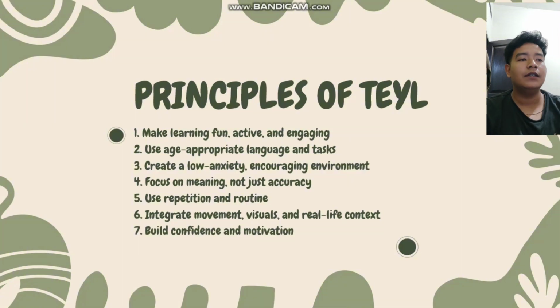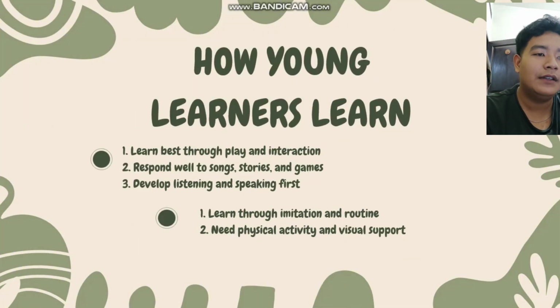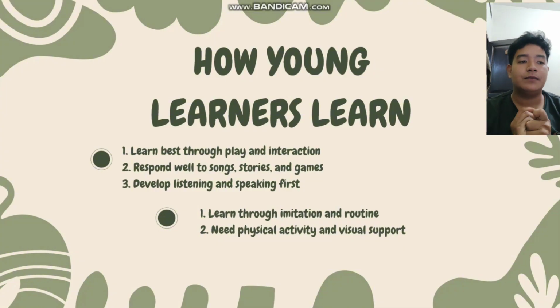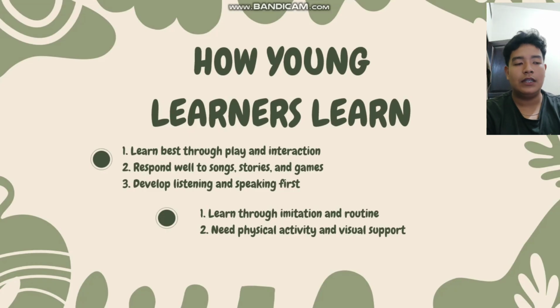And then the next one is how young learners learn. There are five points. The first point is learn best through play and interaction. The second one is respond well to songs, stories, and games, and develop listening and speaking first. The next one is learn through imitation and routine, and the last one is need physical activities and visual support.